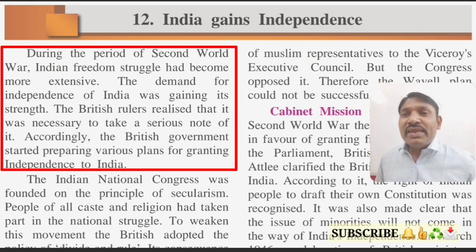See, during the period of Second World War, the Indian freedom struggle had become more extensive. The demand for independence of India was gaining its strength. The British rulers realized that it was necessary to take a serious note of it. Accordingly, the British government started preparing various plans for granting independence to India.